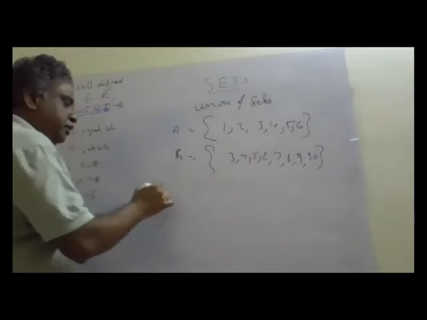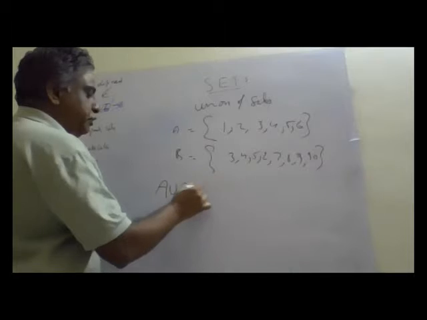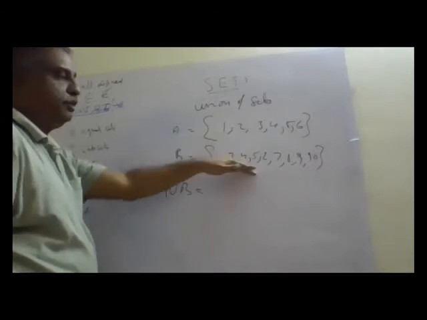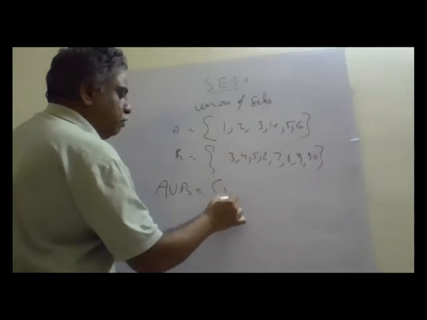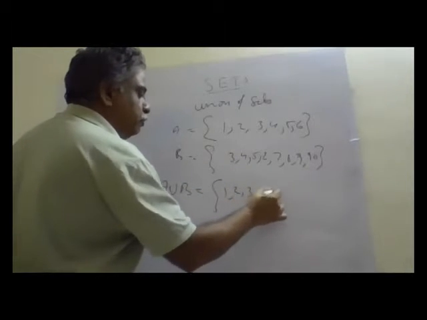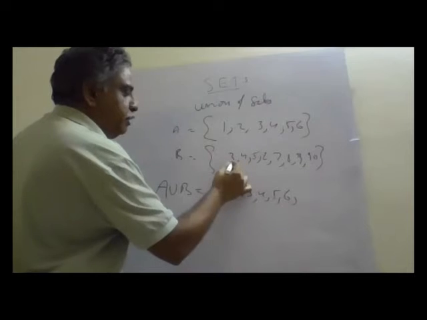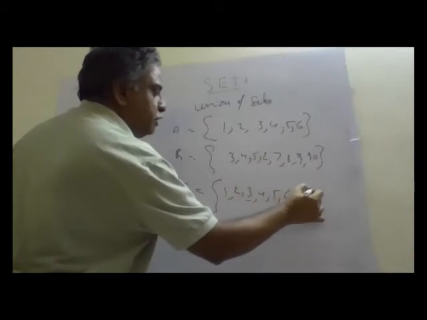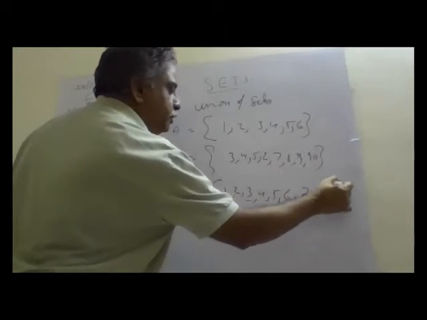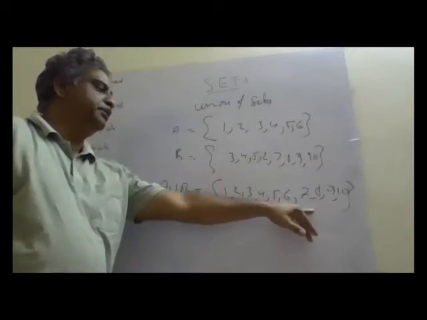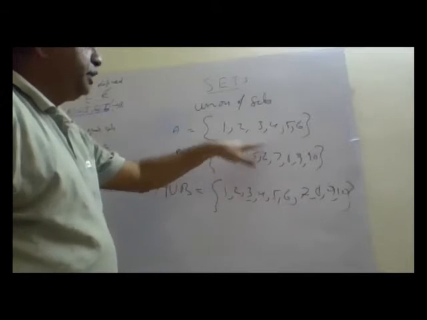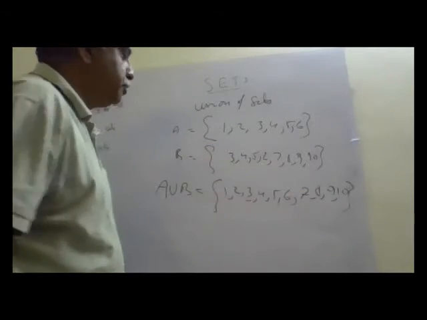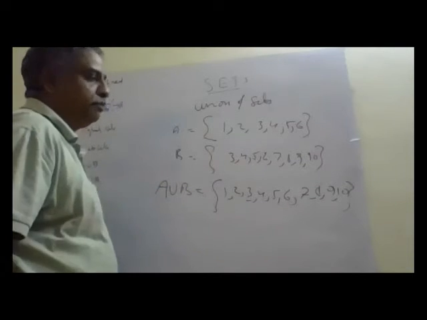Now I want to write A union B. A union B is all elements together. So I'll write all elements 1, 2, 3, 4, 5, 6. Then 3 is already written, 4 is written, 5 is written, so I write 7, 8, 9, 10. I did not repeat the items already taken. So 1 to 10 is my set A union B.